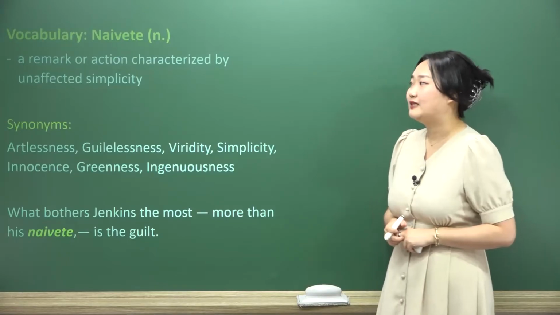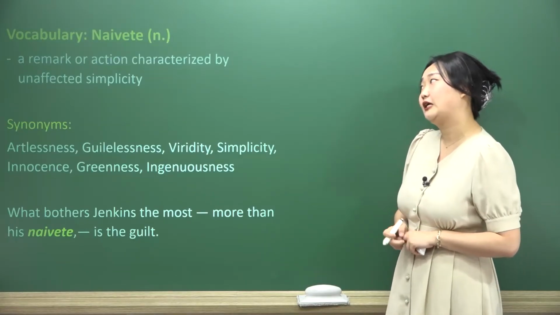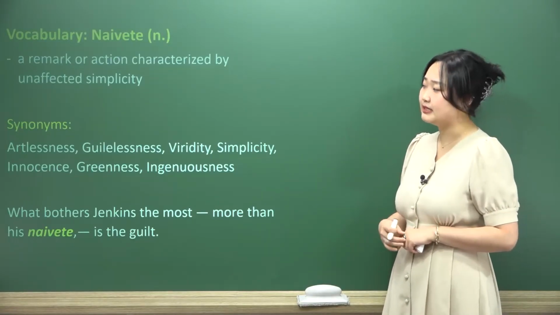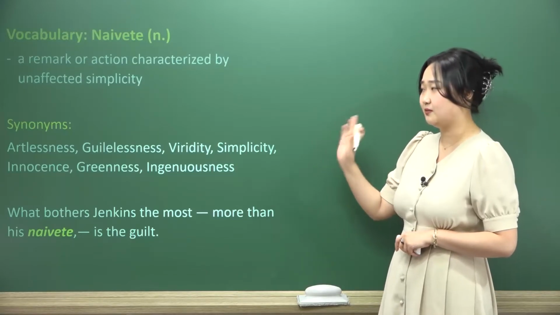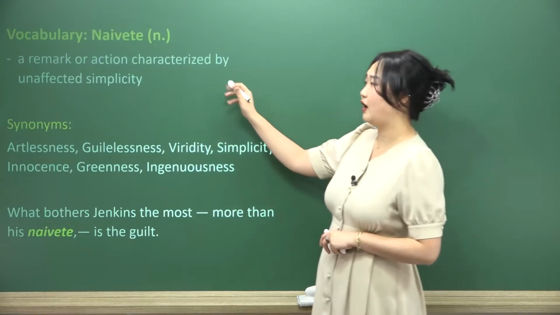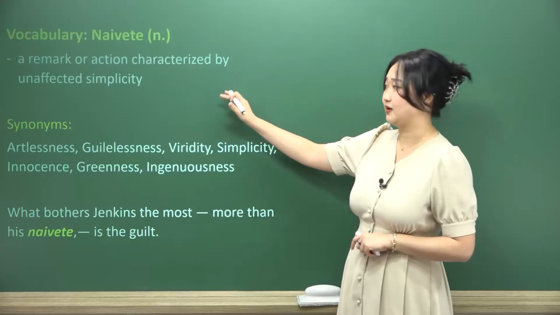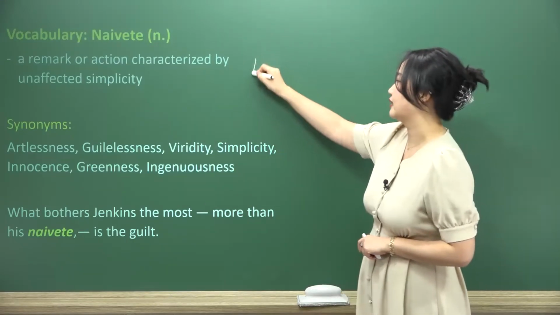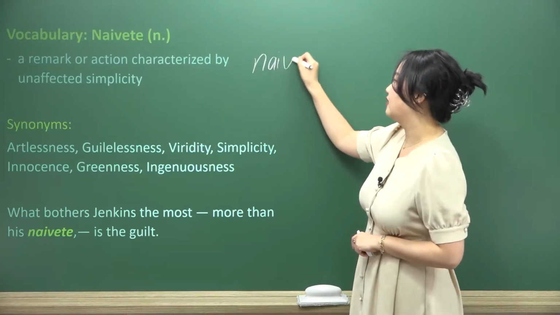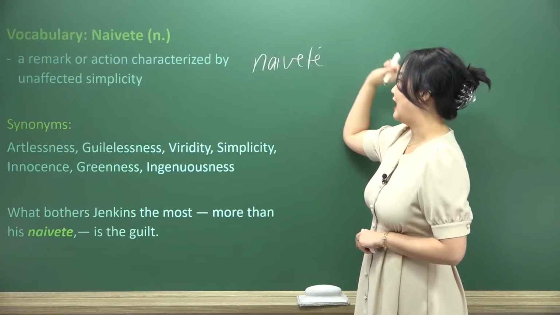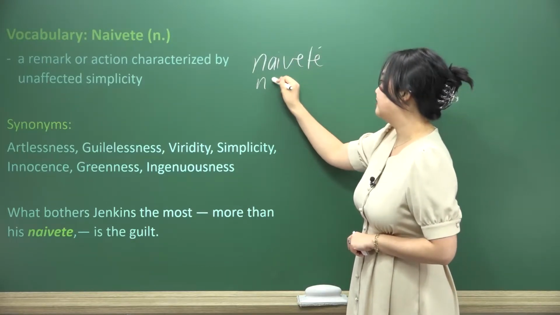Then we have the word naivety. This is a remark or action characterized by unaffected simplicity. Now, I want to clarify something before we move on. There's like 80 different spellings of this word, and I want to write them down for you because they're all correct. So we have this idea of naivety with an accent. We also have naivety